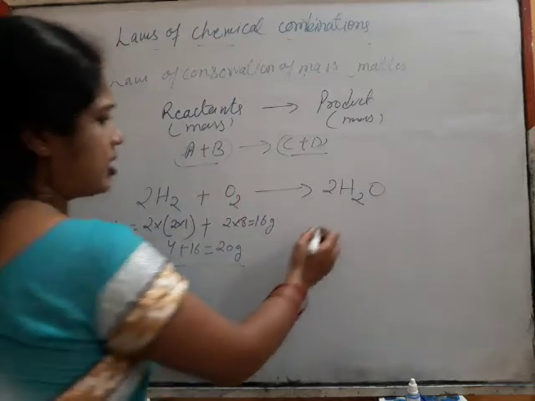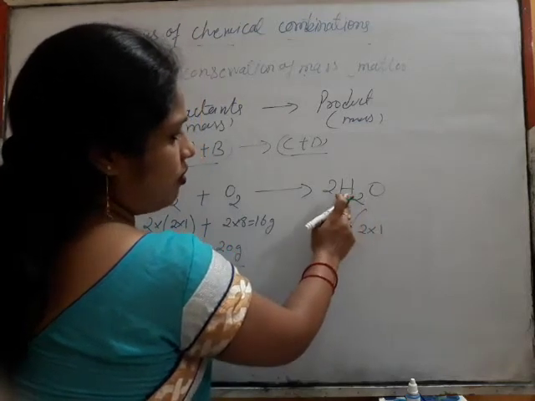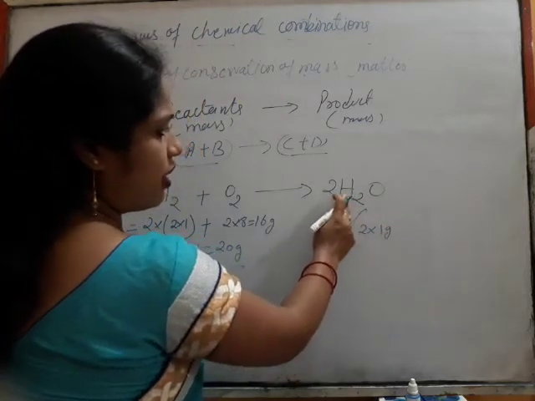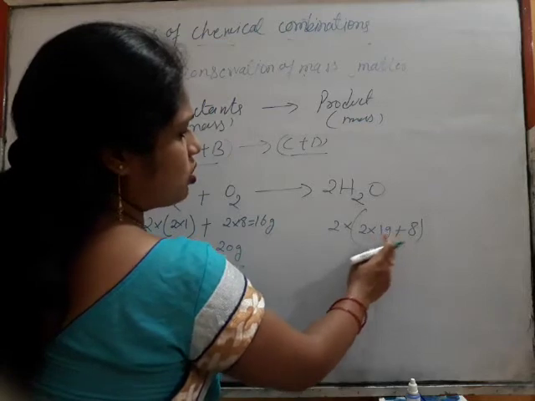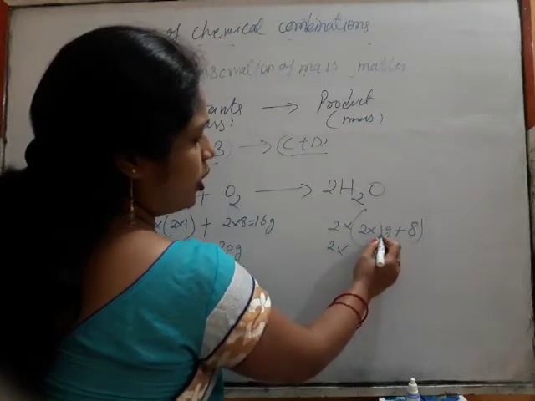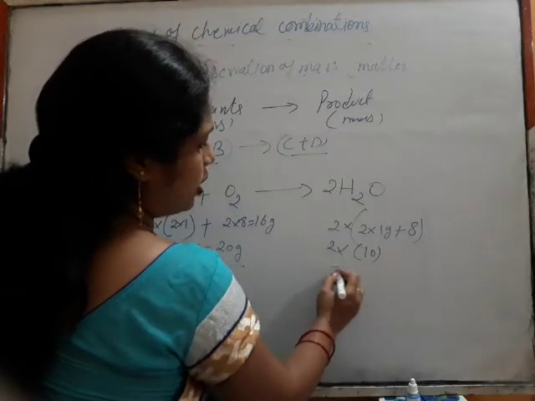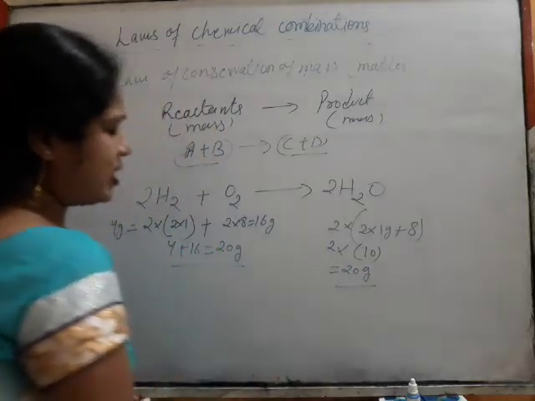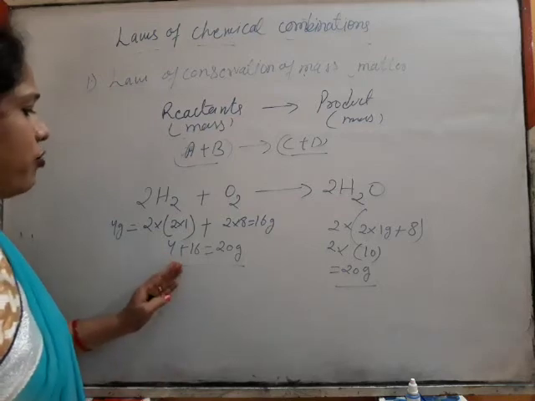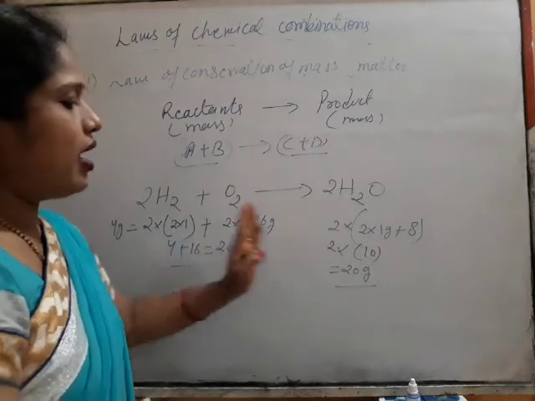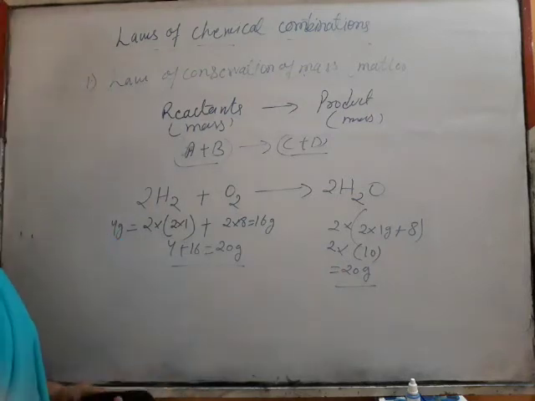20 grams of reactants. And in the product, 2 into 1, 1 gram is the weight of hydrogen atom, and the weight of oxygen atom is 2. So 2 into 1, 2, and 2 plus 8, 10, and 2 into 10, 20 grams. I can give you many examples, but you can understand with this example only. 4 plus 16, 20 grams in the reactant and in the product also. So this is all about the law of conservation of mass.